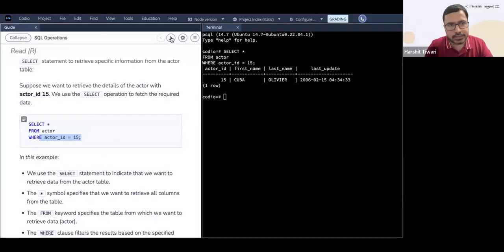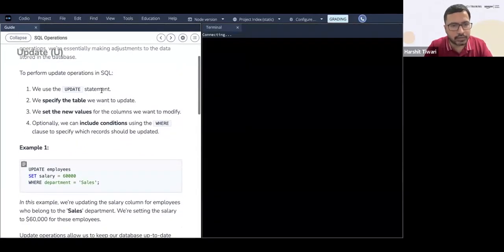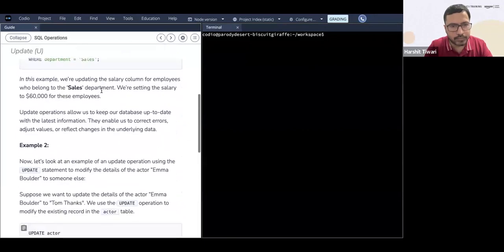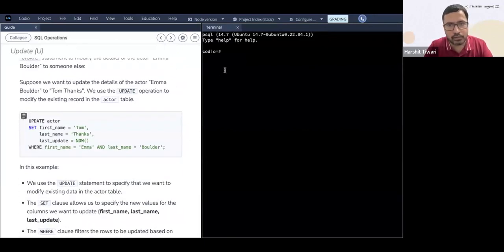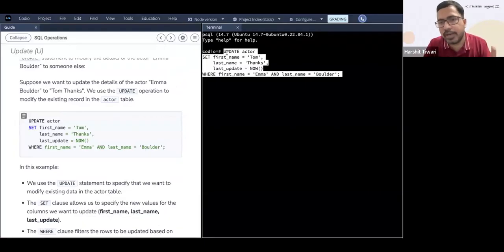Okay. Next is update. This is the same that we did earlier. You can look at this, it's another example, all the same that we did earlier. You update the actor table and set the first name equal to Tom, last name equal to Thanks, last update is equal to now. Where, which column? Where first name is equal to Emma and last name equal to Boulder. So this is the where clause that we were doing earlier.